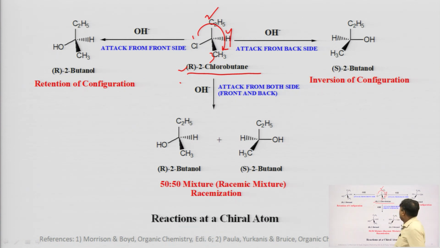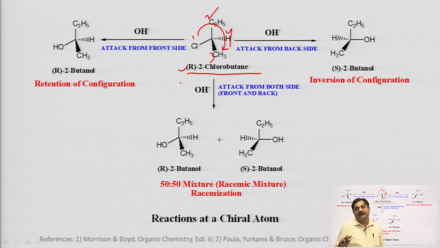Now, what happens? Suppose chlorobutane, an alkyl halide, can undergo either SN1 or SN2 reactions. Just remember, SN1 is substitution nucleophilic first order reaction.